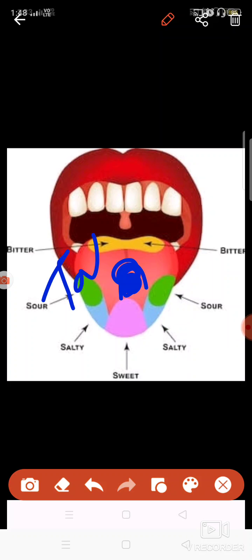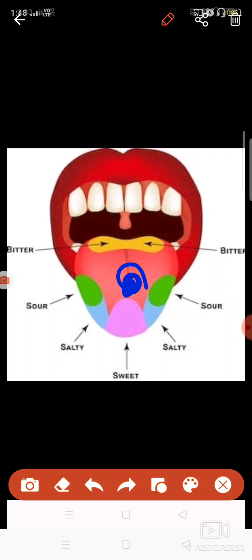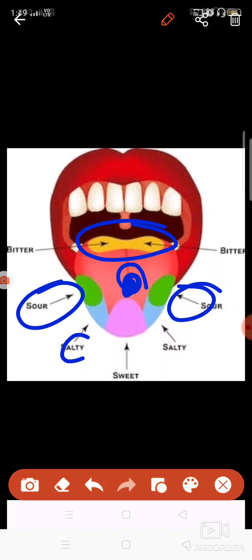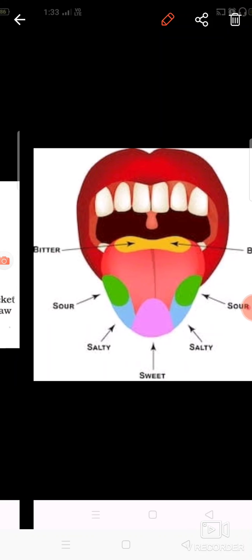Some taste buds are present in the tongue which help in tasting the food. So at the back it is bitter, sides sour, front sides salty, and front tip sweet. These are the different taste buds which are present in the tongue.